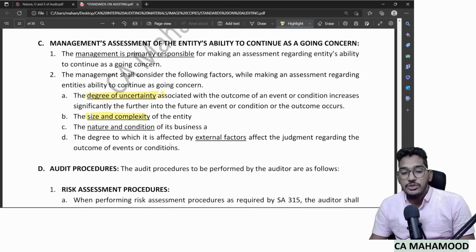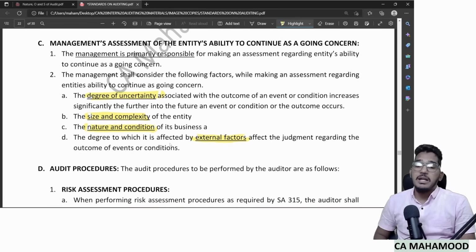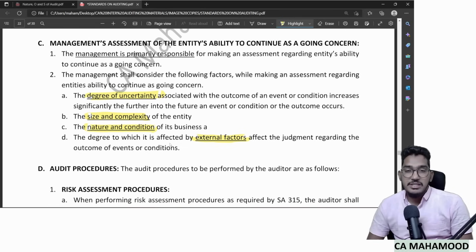They will also pay attention to the size of the entity currently and how complex the entity is. They will pay attention to the nature and condition of the business. What is the current condition of the business? Along with that, they will try to find out whether there are any external factors which have an impact on going concern, for example, changes in the laws or regulations. Sometimes changes in the laws and regulations can affect the going concern of the company.